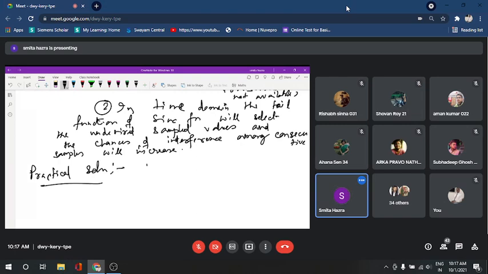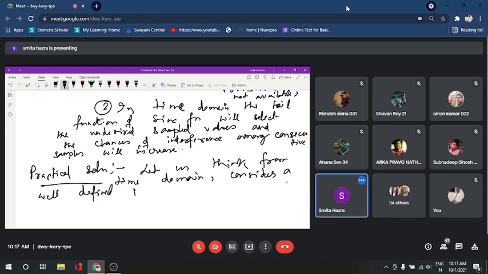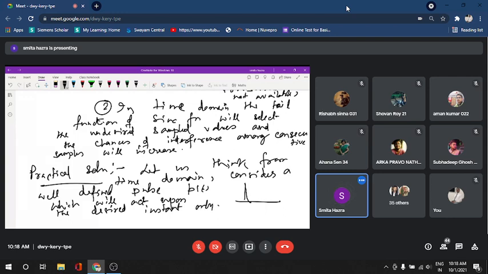And for the practical way out, the practical solution is, let us think from the time domain, consider a well defined pulse p(t), which will act upon the desired instant only.